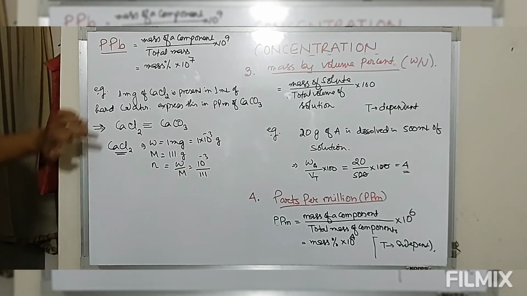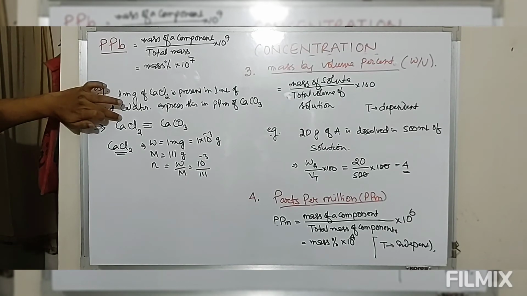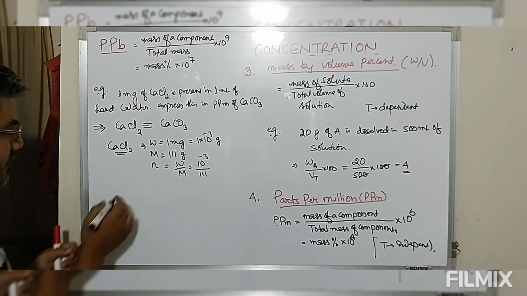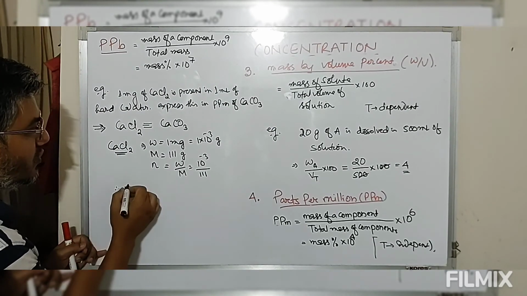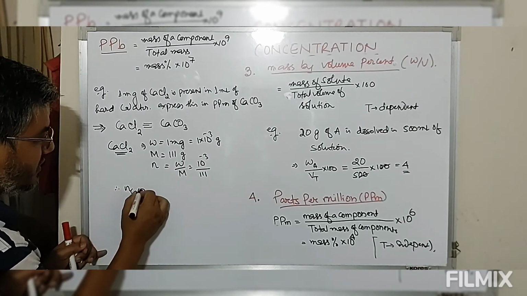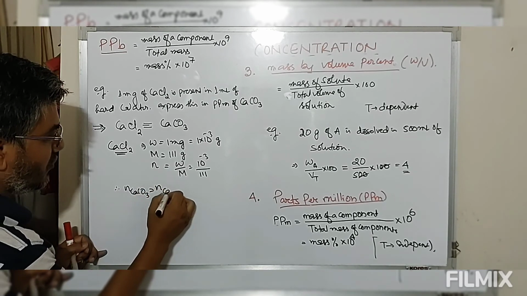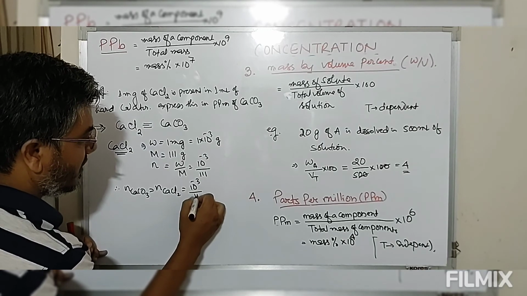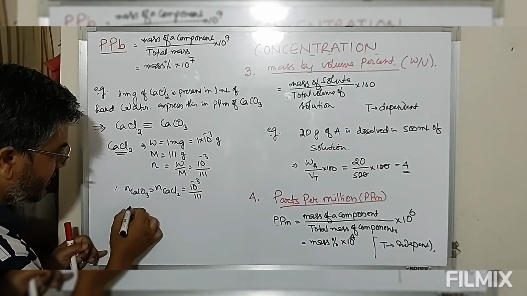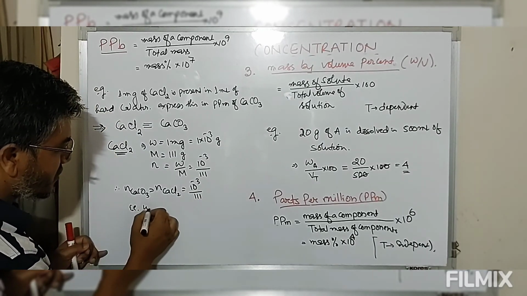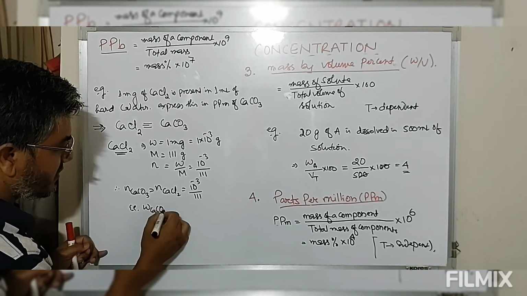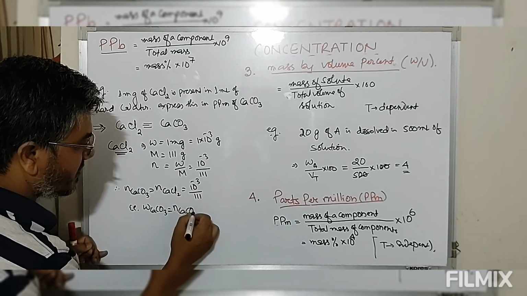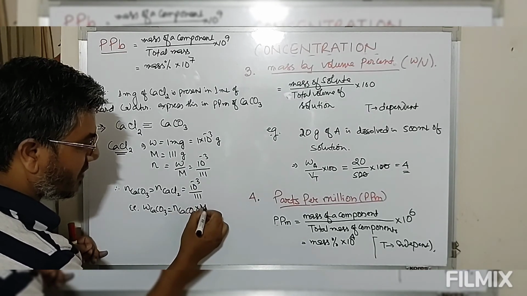Now look at this. 1 mole of calcium chloride is equivalent to 1 mole of calcium carbonate. So therefore, number of moles of calcium carbonate will be equal to number of moles of calcium chloride, which is equal to 10 power minus 3 divided by 111. So mass of calcium carbonate is equal to number of moles of calcium carbonate into molecular mass.